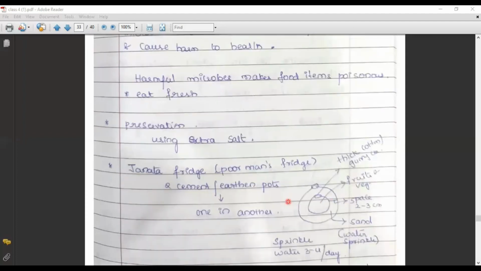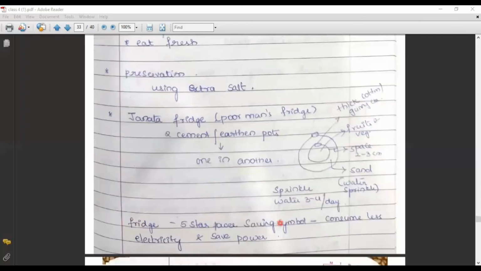Whatever vegetables we want to preserve, whatever thing we want to preserve, everything should be dumped into the inner pot, and it should be covered with a gunny bag or a cot. The area between the two pots should be watered frequently. If we do it this way, we can store vegetables and fruits for many days. And this fridge is called the poor man's fridge.